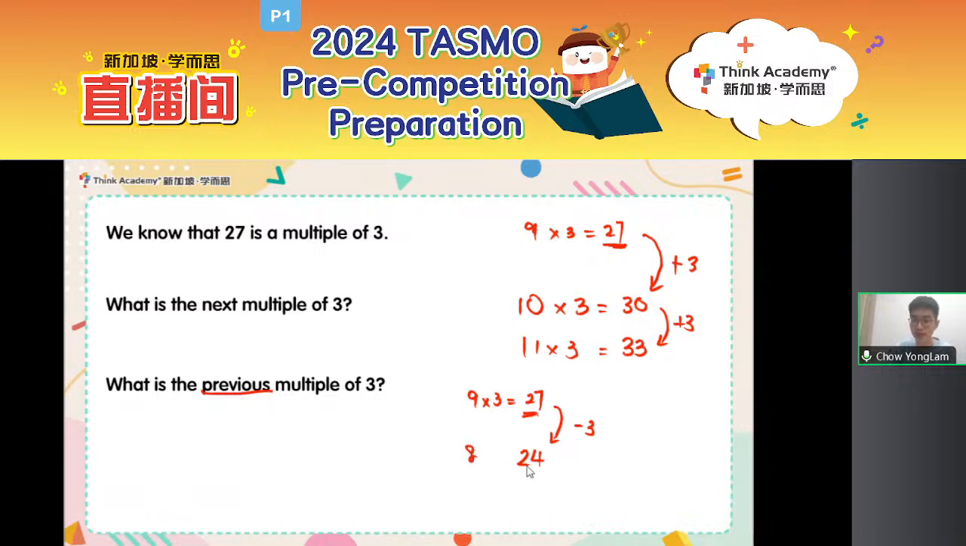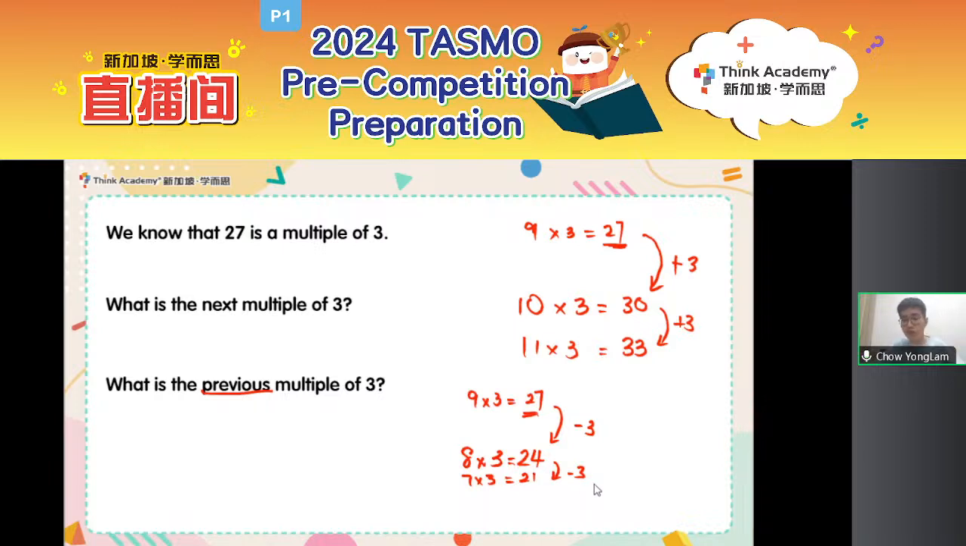8 times 3 is 24. And if I want to continue finding the previous multiple, I'll just subtract it by 3 again. And I will get 7 times 3 equals 21. That's another previous multiple. So what do you notice in this question?